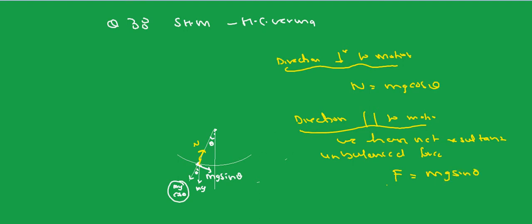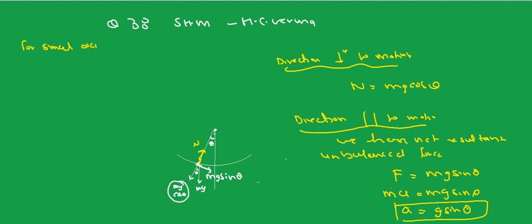So if F equal to mg sin theta, F is equal to mass into acceleration, that is equal to mg sin theta. So acceleration is equal to g sin theta. This is the net resultant acceleration. Now I am doing it here. So for small oscillation, sin theta will be equal to theta. So a equal to g into theta.